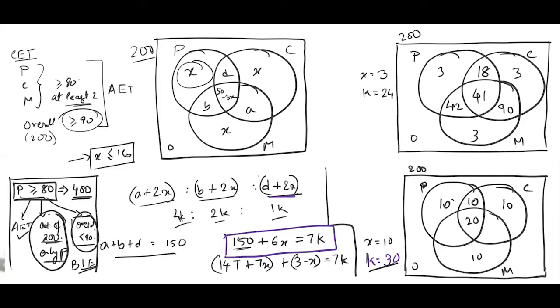Again, b plus 2x. So b is this part. So this b plus 2x, that is 2k. So that is 60. So 10, 10 is 20. So that leaves 40 here. Now this is 10, this is 40. Those add up to 50. This 10 and this 40 is what I'm referring to. 50, and this leaves 100 here. So 150 exactly to this region.